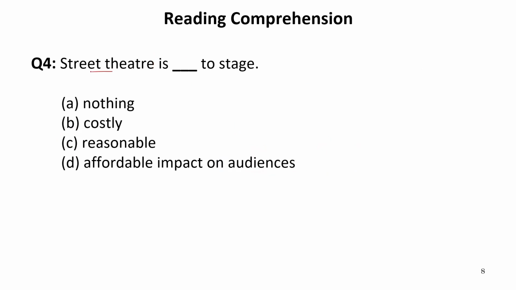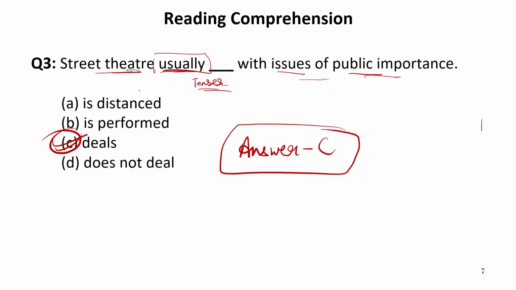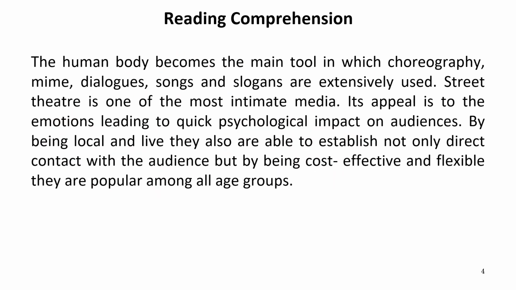Next question is, street theatre is dash to stage. Now what is it to stage? So the options are nothing to stage, costly to stage, reasonable or affordable, impact on audiences. Now let's see these words in the passage. Here it is written that by being local they are able to establish not only direct contact with the audience, but they are being cost effective and flexible.